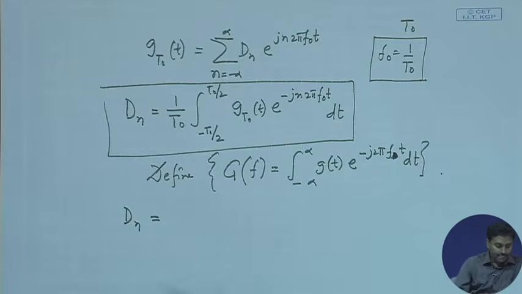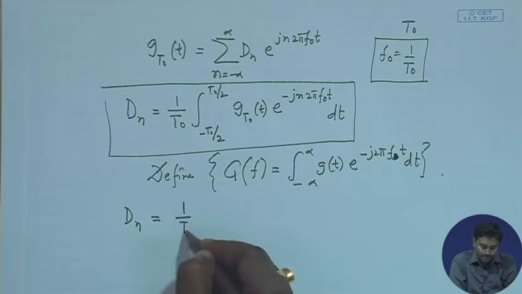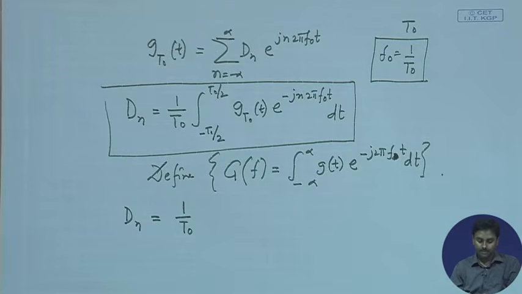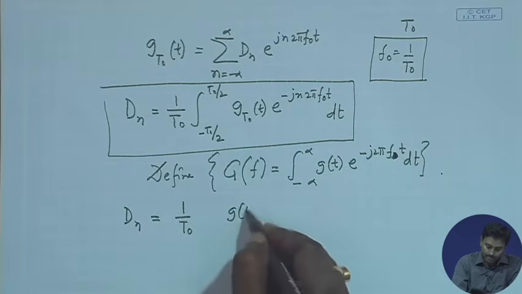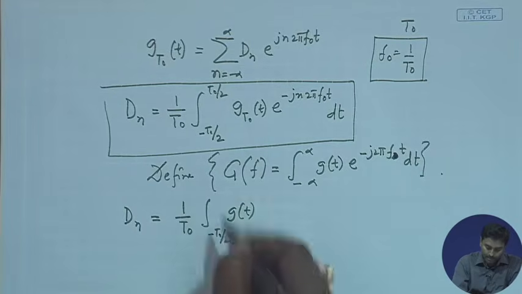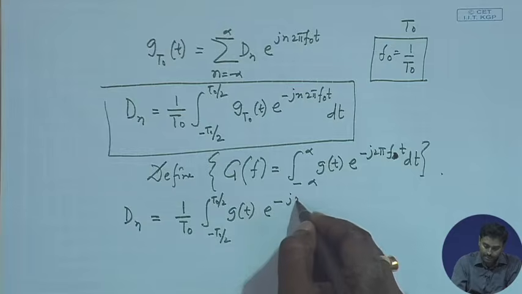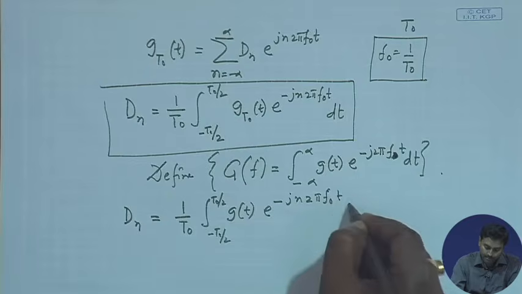So, now this d_n, if you carefully see, has 1 by T0, that is all right, and in place of f, if I just write f0, then what will happen? I will be getting this g(t) integration from minus T0 by 2 to plus T0 by 2, and I will have e to the power minus j n 2 pi f0 t. See, the similar things are there, just in place of f I have an f0, right.